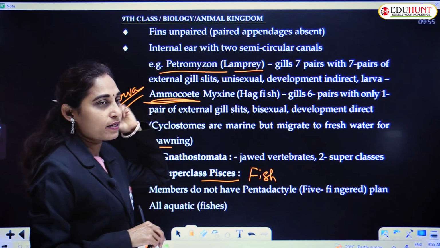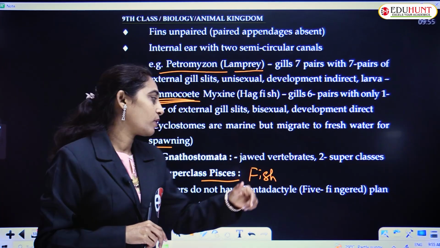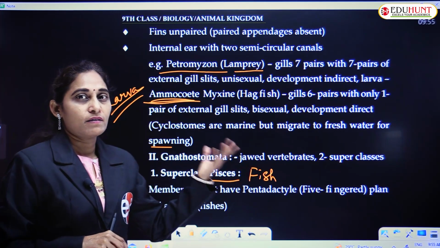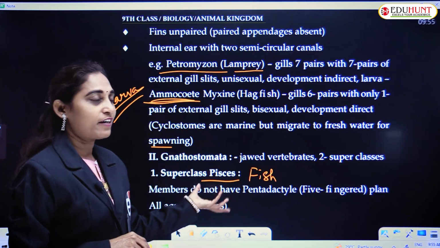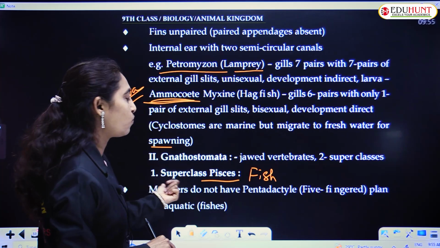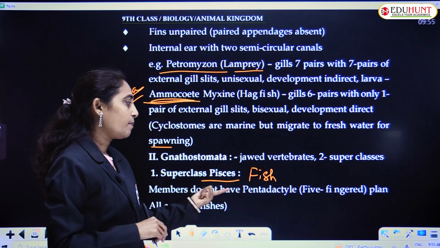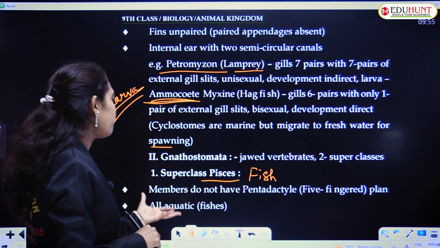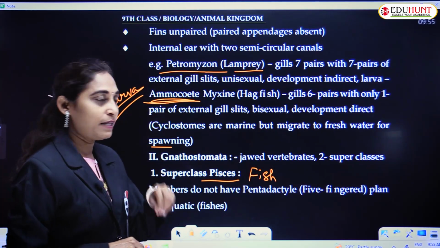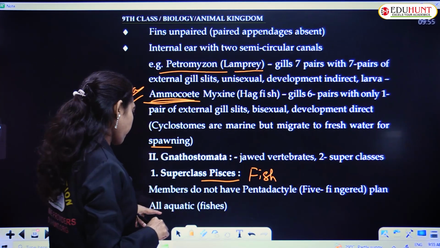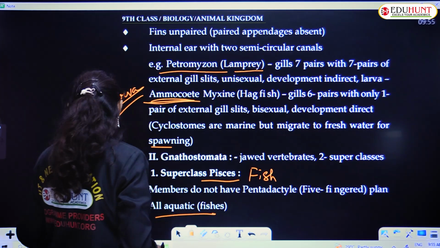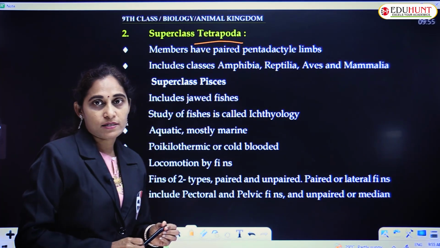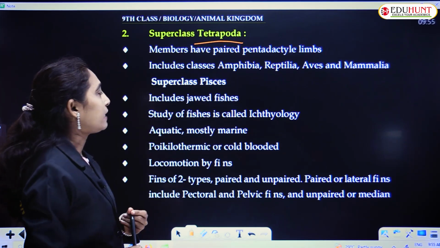5-fingered animals were included in that Tetrapoda, whereas these are the Pisces, the fish category. Animals included in Pisces do not have pentadactyl, 5-fingered limbs. They lack 5 fingers in the limbs, and all are aquatic. Example, fish, aquatic. Next superclass is Tetrapoda.